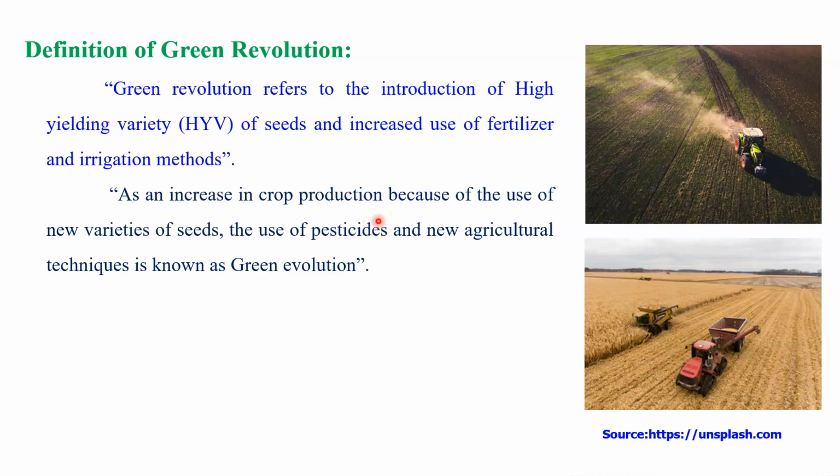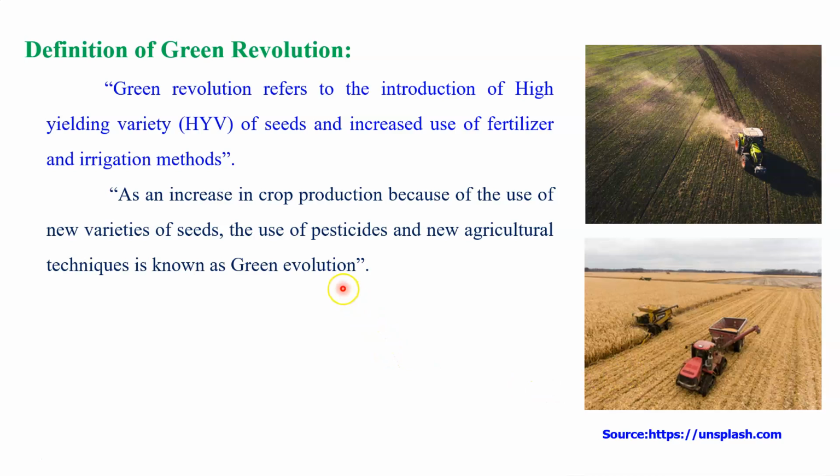Why were we able to increase it? Because of the use of new varieties, the high yielding varieties of seeds, especially of wheat, jowar, bajra and rice. For that purpose we brought the new varieties of seeds and sowed them in our agricultural fields.